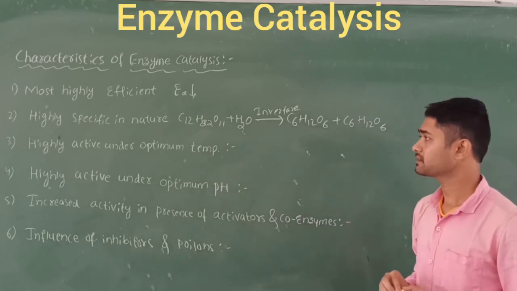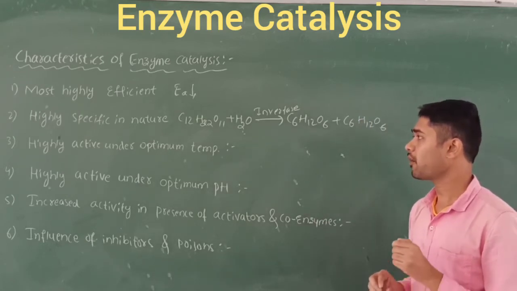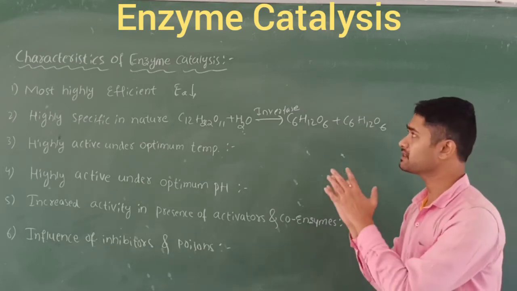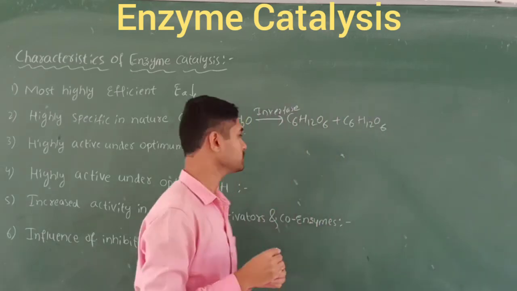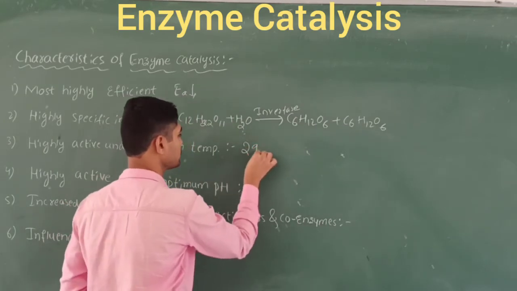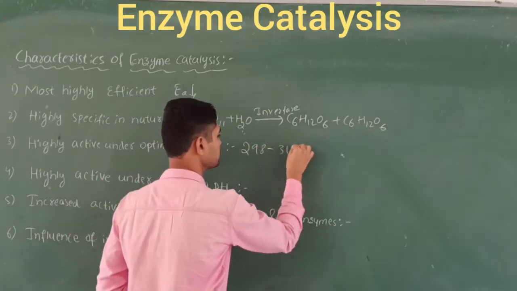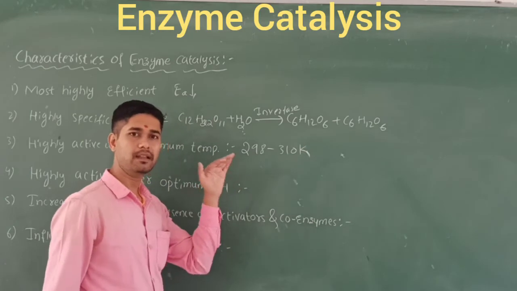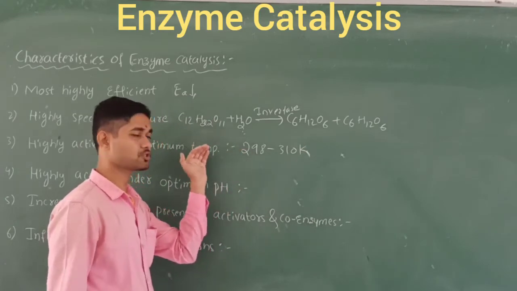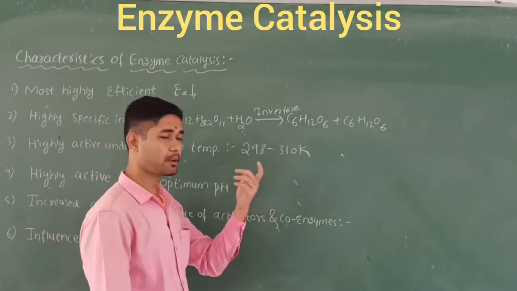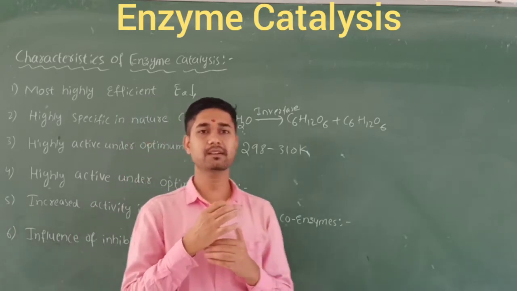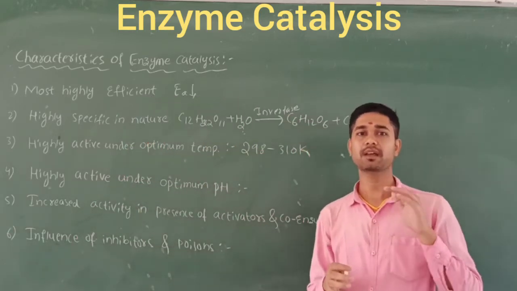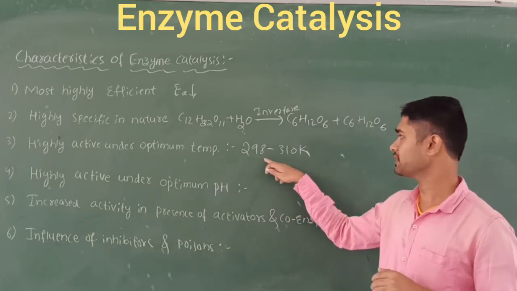The third point is that they are highly active under optimum temperature. These enzyme catalysts are very sensitive in the reaction; between 298 Kelvin and 310 Kelvin, they are highly active in biological reactions. On either side of this temperature, the enzyme catalyst activity goes on decreasing. So we should maintain this.